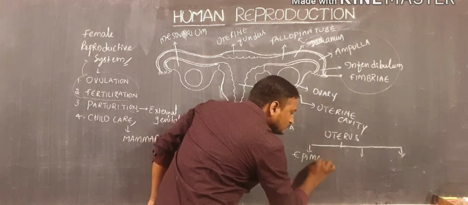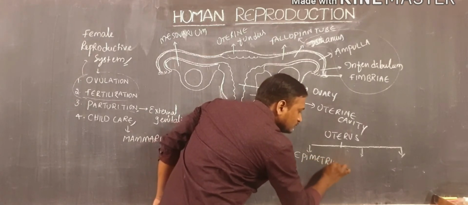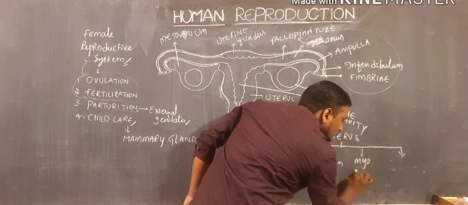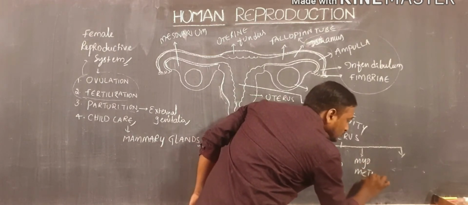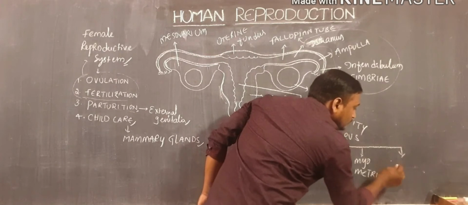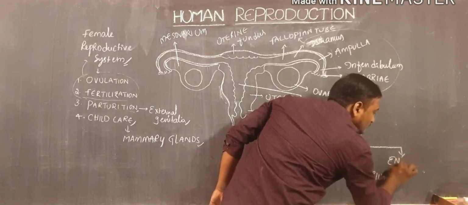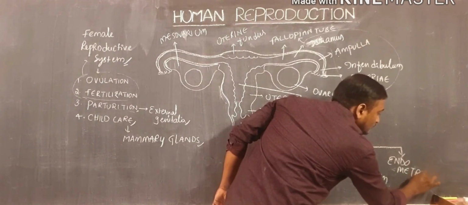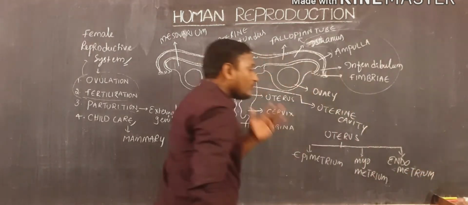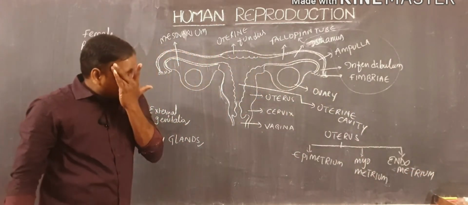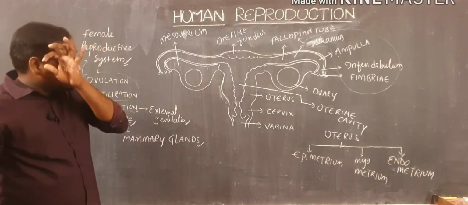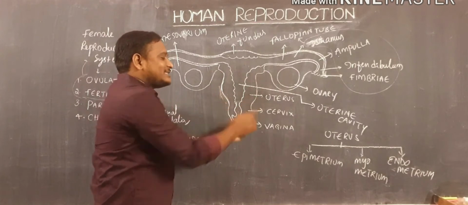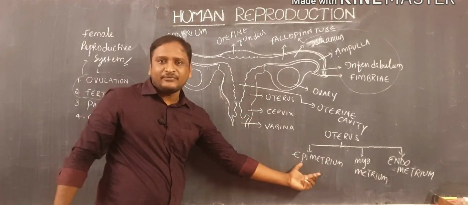Epimetrium, myometrium, endometrium. Epimetrium, myometrium and endometrium. In this case, when you observe the epimetrium, this outer lining is also called epimetrium and